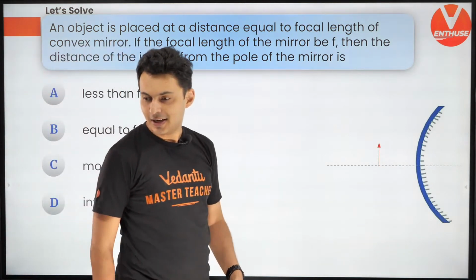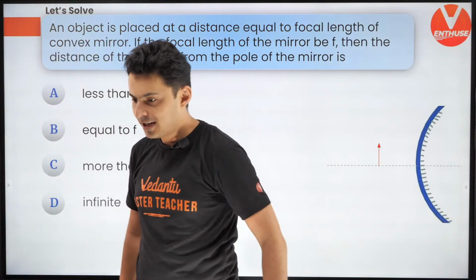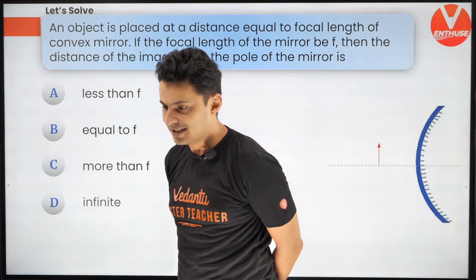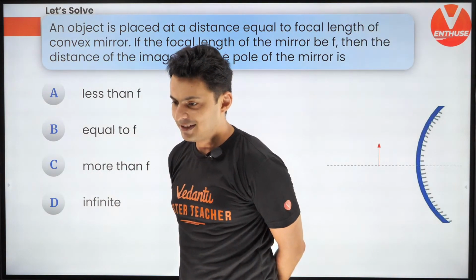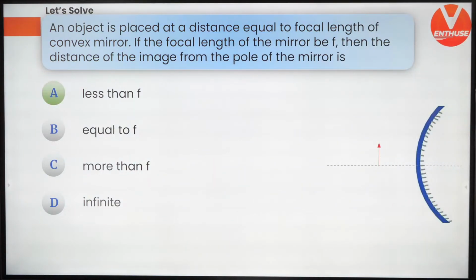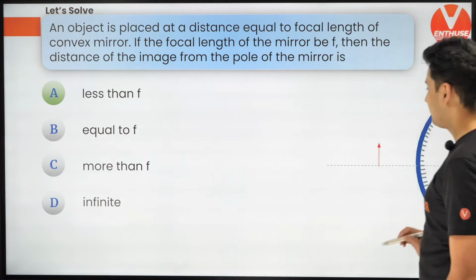Priya says A. Somit says A. Meghna says A. Snehal says A. ABCD says A. Ankit says C. Vishwa says D. Interesting. I'll tell you what. The actual answer is less than F. And I'll tell you why this is true.